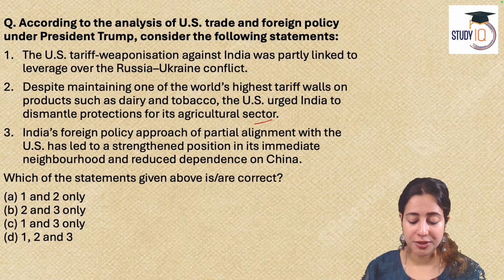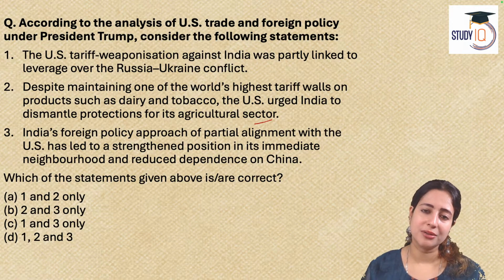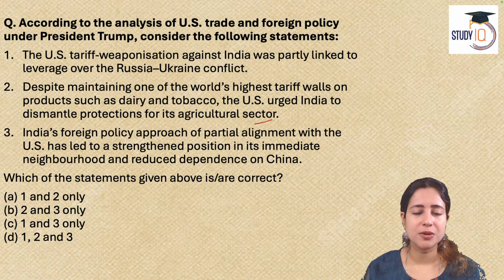Three, India's foreign policy approach of partial alignment with the US has led to our strong position in the immediate neighborhood and reduced our dependence on China. Quite a tricky question. Try to answer. You can post your answers and you can also self-verify from the last slide.